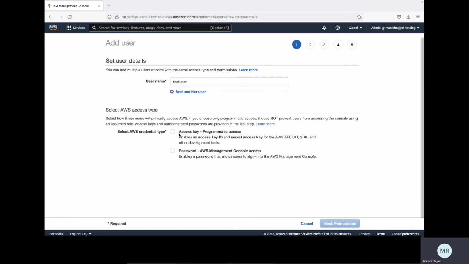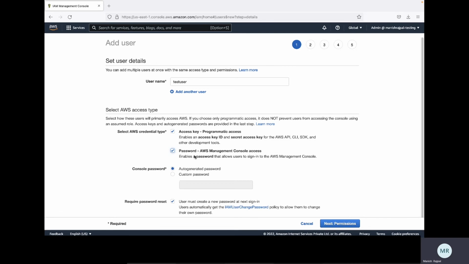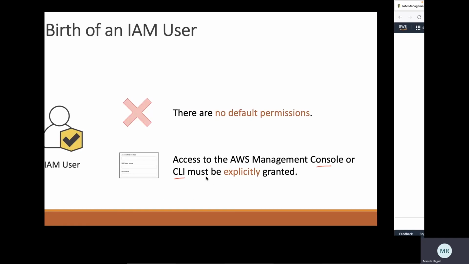I would give this user programmatic access. Programmatic access means API, CLI, software development kits, which includes Eclipse, PowerShell, PyCharm, Visual Studio based access. For this type of access, the user would require an access key ID and secret access key, like a username and password.